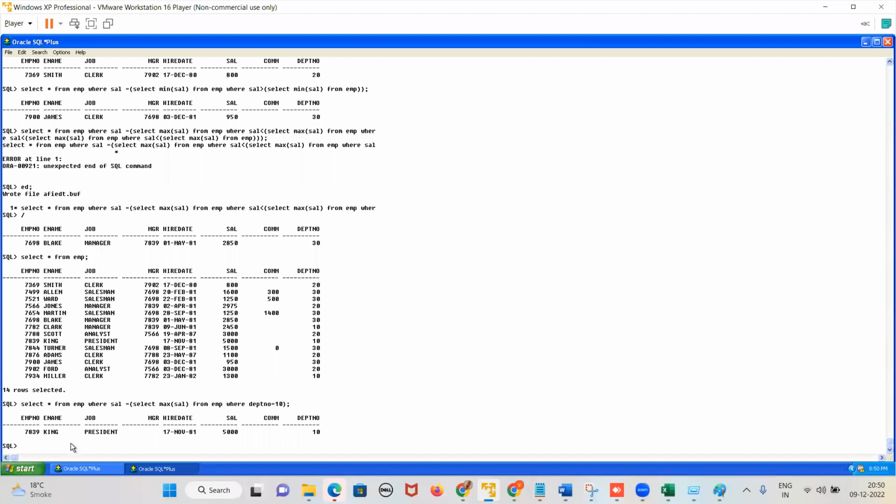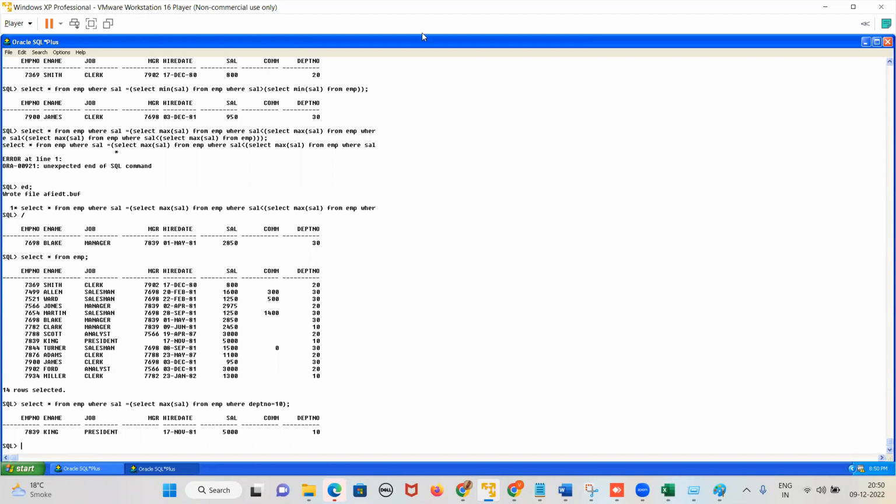So list the details of employee whose job is salesman. No, let me just give a subquery so that you understand. Details of employee whose name is Smith and working in department 10, and whose salary equals the minimum salary of department 20.